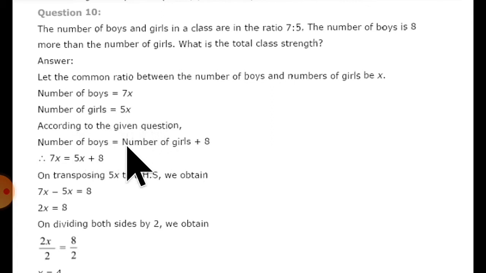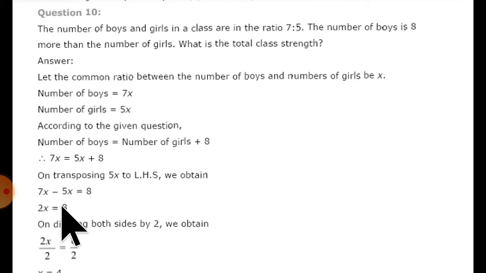Now what is given in the question? Number of boys is 8 more than number of girls. 8 more means plus 8. So number of boys is equal to number of girls plus 8. So 7x is equal to 5x plus 8. Now this 5x will go on the left side. So 7x minus 5x, this is plus 5x, it will become minus. So 7x minus 5x is equal to 8. So 2x is equal to 8.